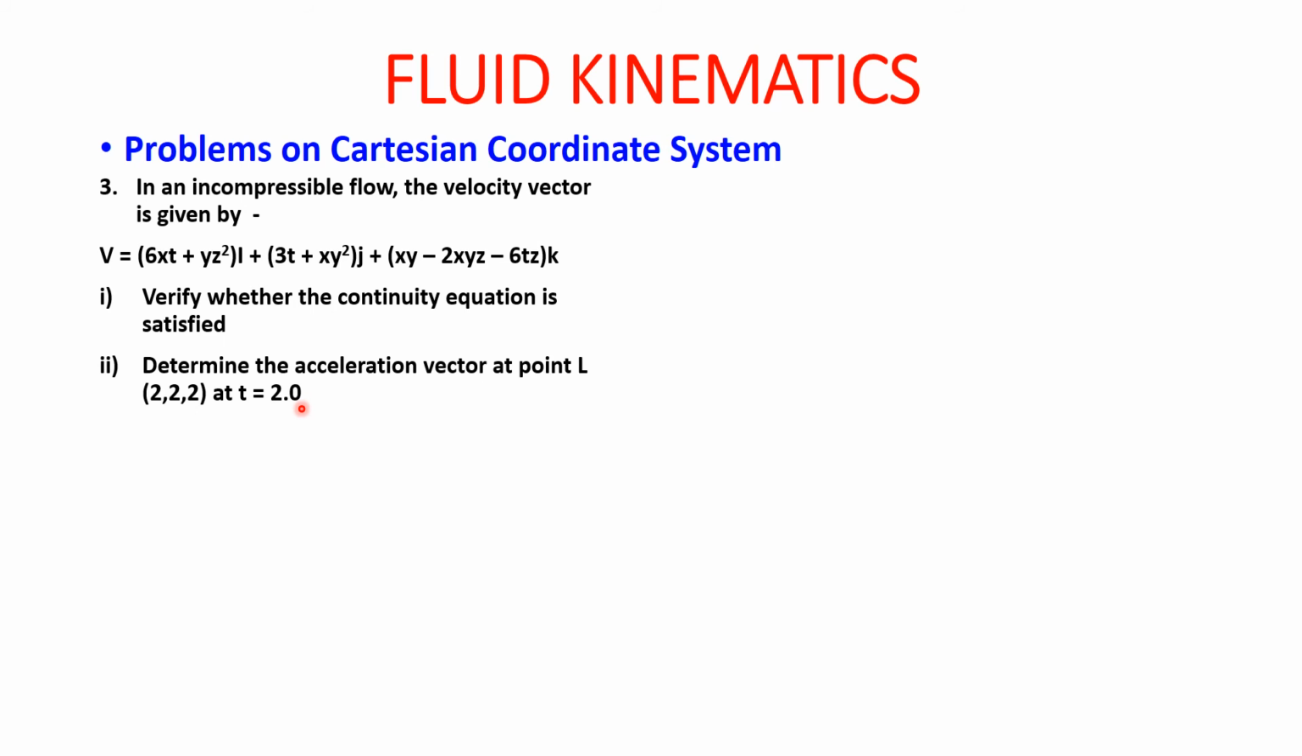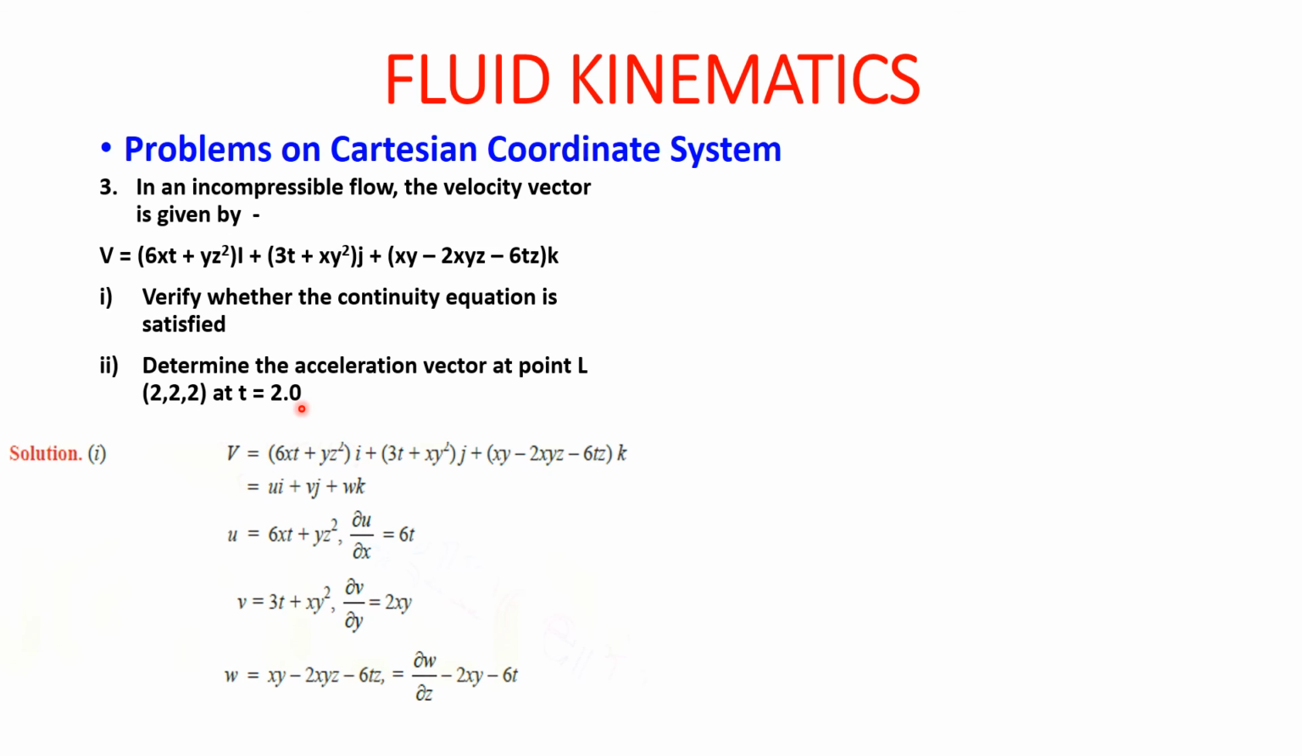Guys, see, it is requested to all the students to solve this problem in the notebook, because it will require higher calculations. So V is equal to (6xt plus yz square) i plus (3t plus xy square) j plus (xy minus 2xyz minus 6tz) k. So we are having ui plus vj plus wk.